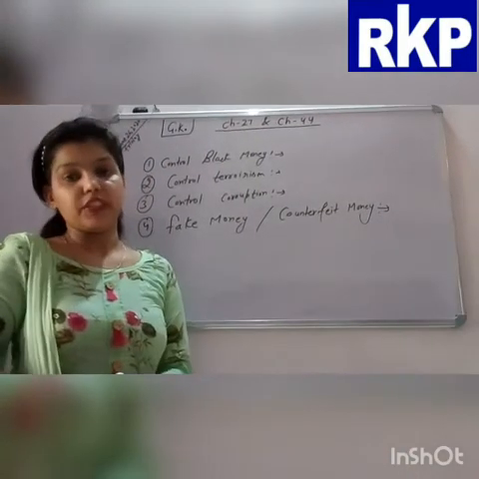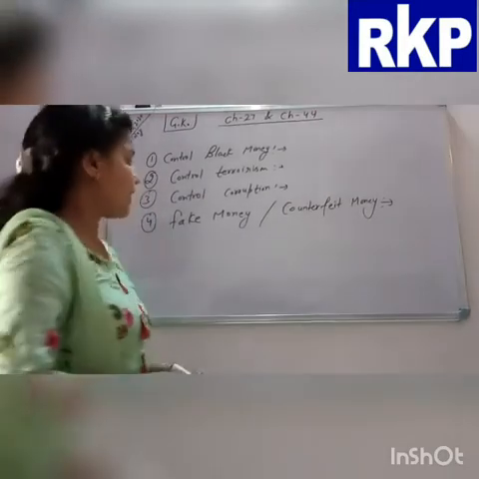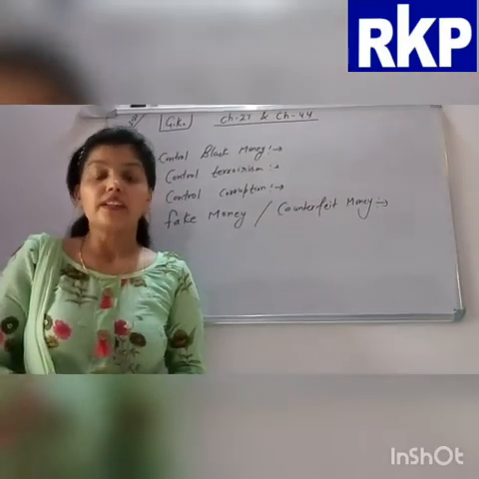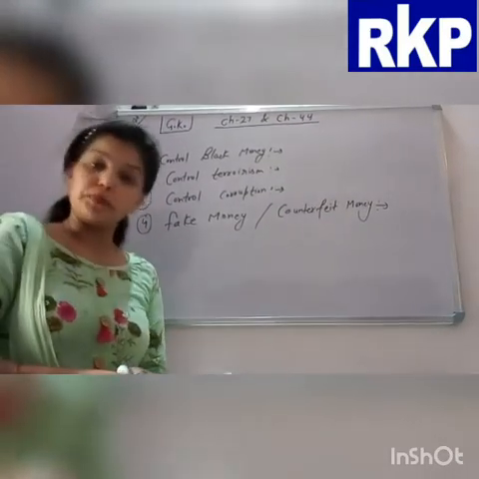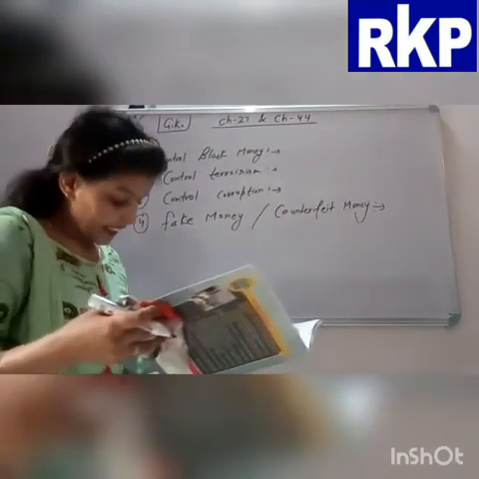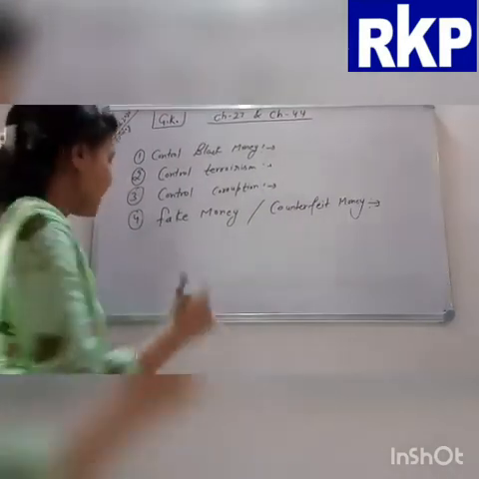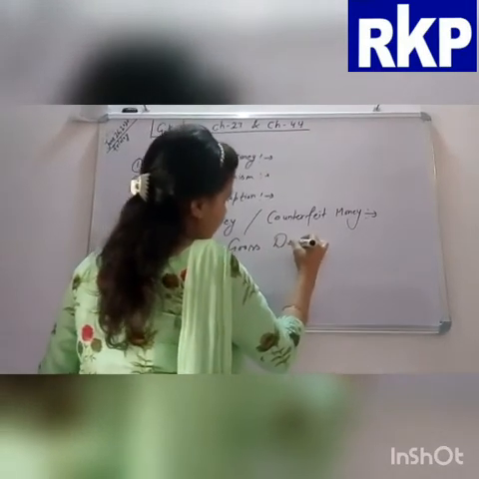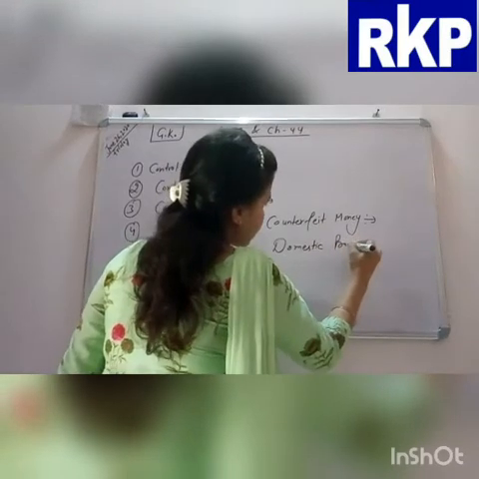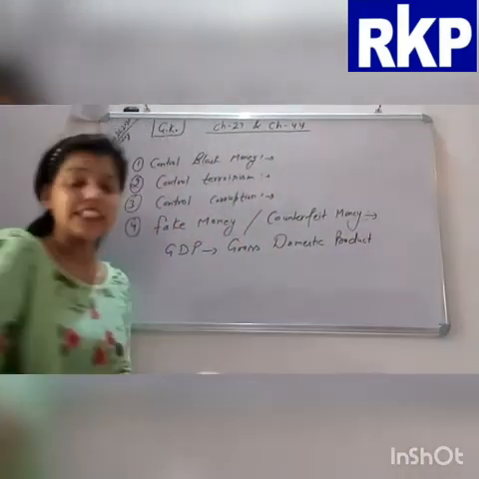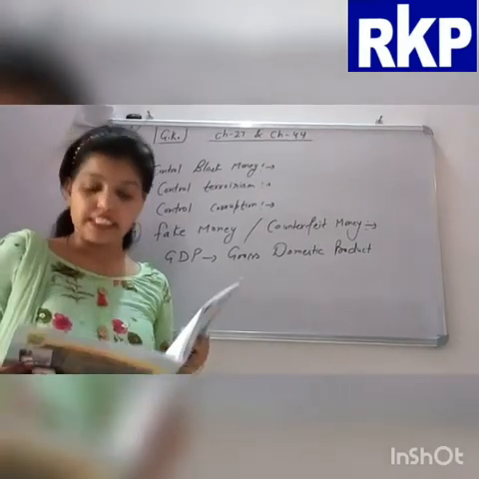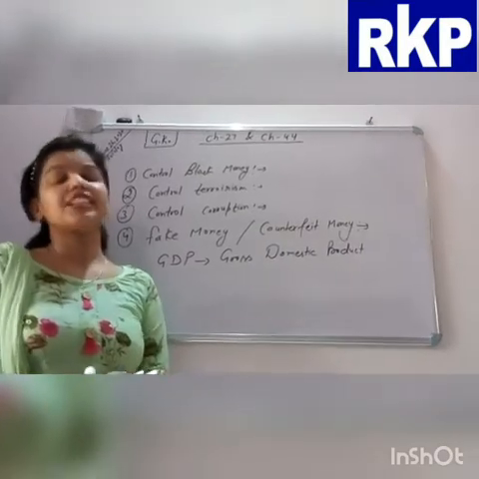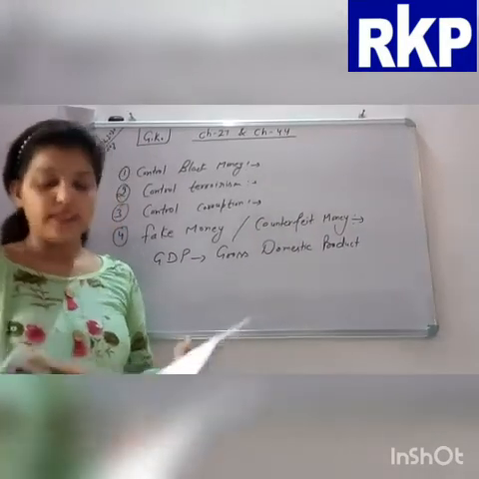Now come to the benefits of demonetization given in your chapter. The first benefit is that demonetization improves the money of banks. Second, it can improve GDP. What is GDP? GDP stands for gross domestic product. GDP is the total value of goods and services produced in a country. To improve the GDP of a country, a government can do demonetization.